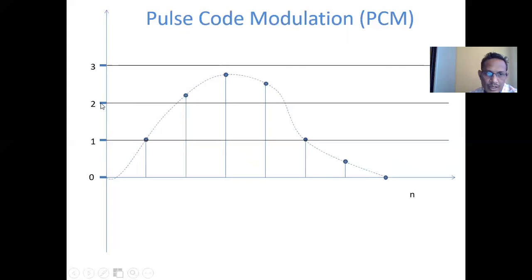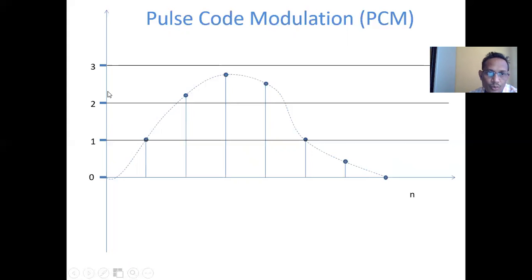But with respect to the second quantization level, the voltage is equal to 2. At that point, your sample signal value is above that particular voltage. Initially it is 2, but this sample signal is above the 2 voltage level. For example, I will call it 2.2 voltage, because this is the sample signal. At this point, it is approximately 2.2 voltage.